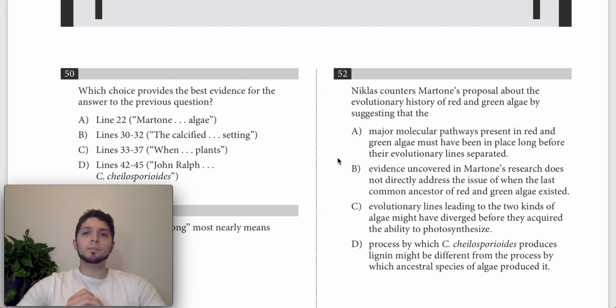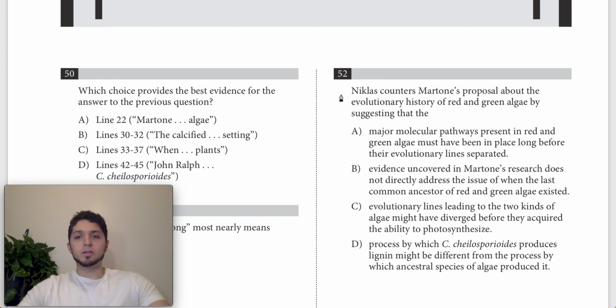Question 52. This is from the SAT number 9, April 2017. And question 52 says, Nicholas counters Martone's proposal about the evolutionary history of red and green algae by suggesting that the something.